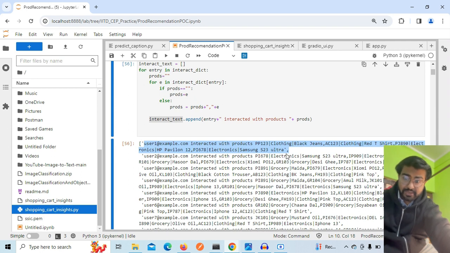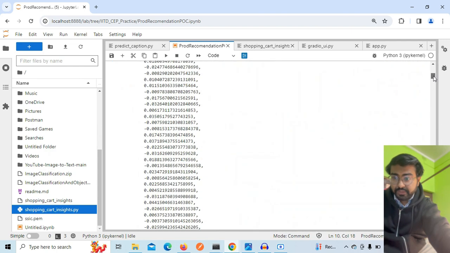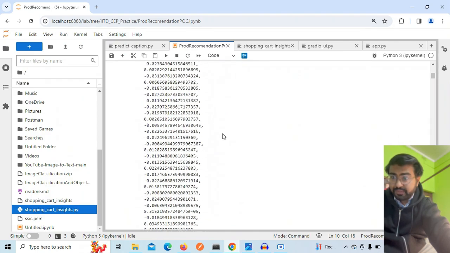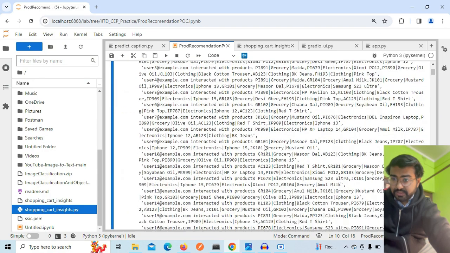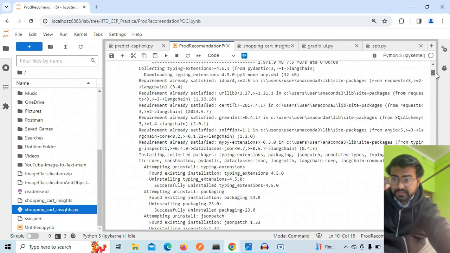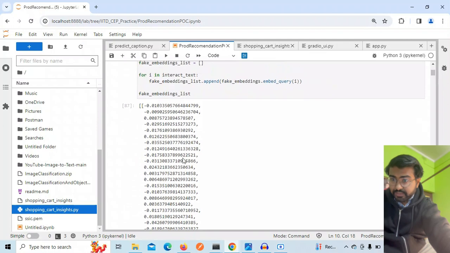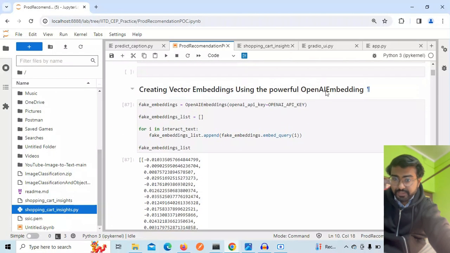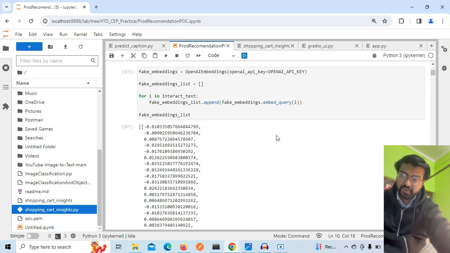Now this text I am going to convert into a vector. I have hundreds of data, and now I am going to get the vectors. How am I getting that vector? I have used OpenAI embedding. For that I have to install some dependencies, and this is the dependency installation part. With that I have created the vector embeddings using the powerful OpenAI embeddings. I have used them in a couple of applications, and I feel the embeddings are brilliant and give good results.